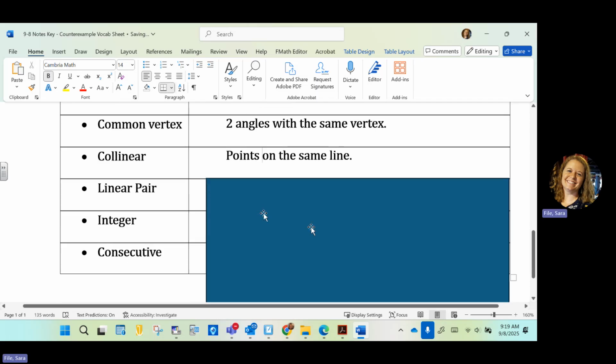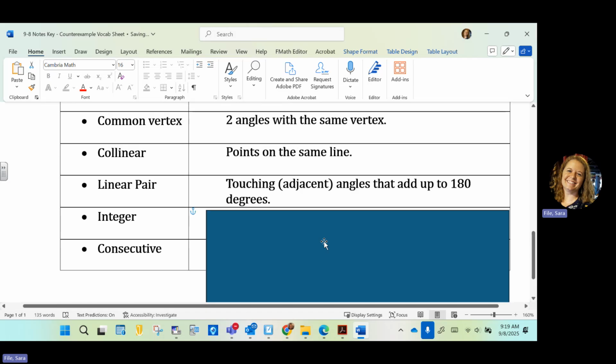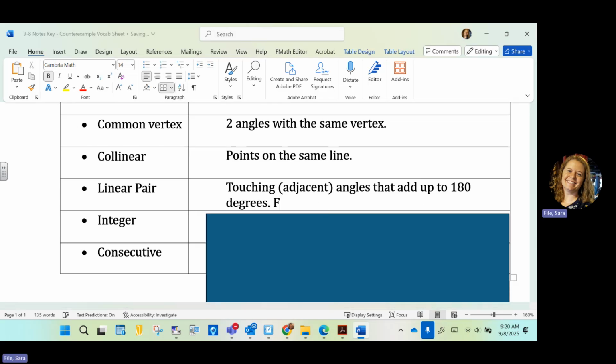All right, linear pair we talked about in unit 1. A linear pair is a pair of angles that are adjacent, meaning they share a side. They're touching, and they add to 180, so they're supplementary. So supplementary and adjacent, they form a line together.